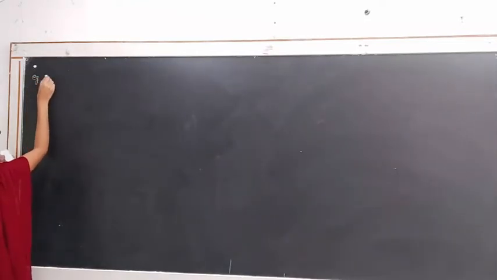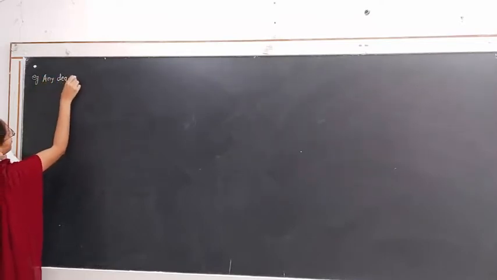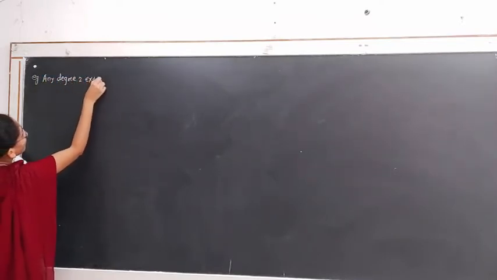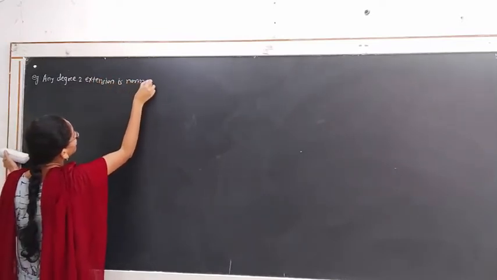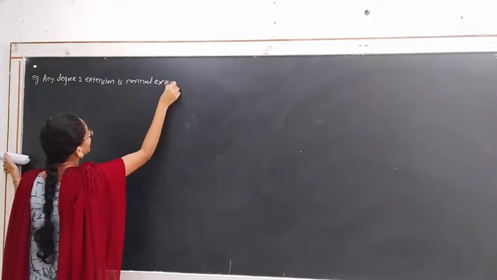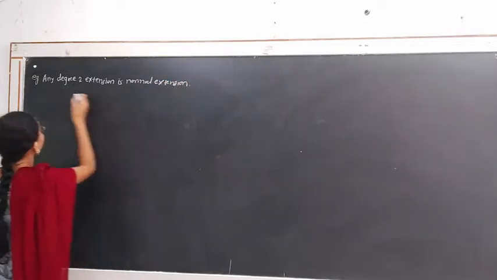The second example: any degree 2 extension is a normal extension. Solution.